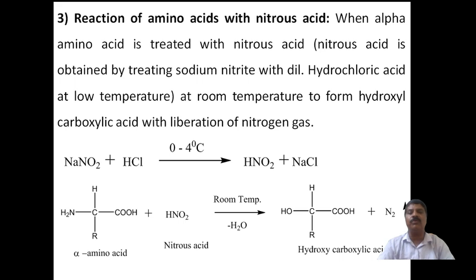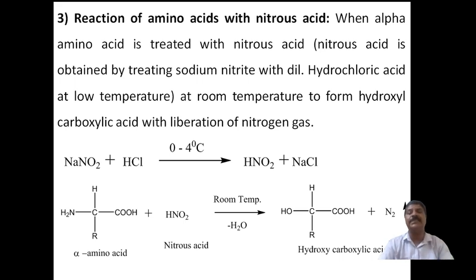When NaNO2 is mixed with hydrochloric acid at a very low temperature, 0 to 4 degrees Celsius, nitrous acid is formed. Nitric acid is HNO3, and nitrous means HNO2. HNO2 is formed with the liberation of sodium chloride, a salt. In cold conditions a reddish brown color appears.